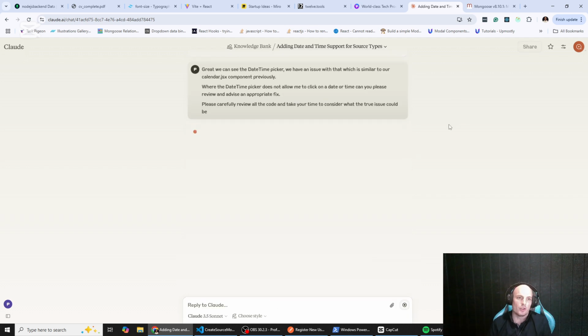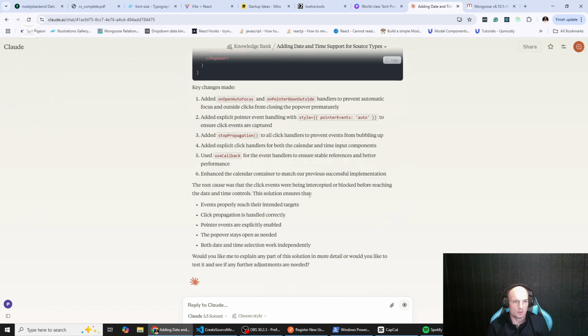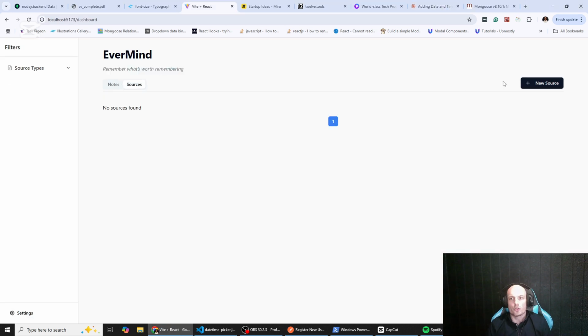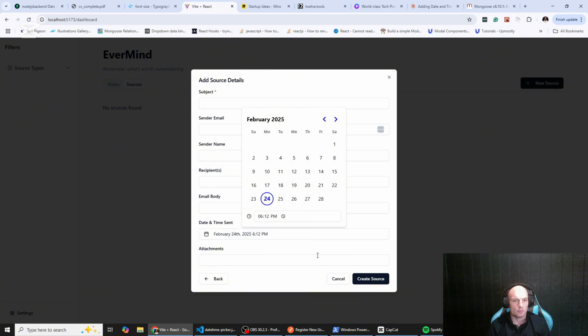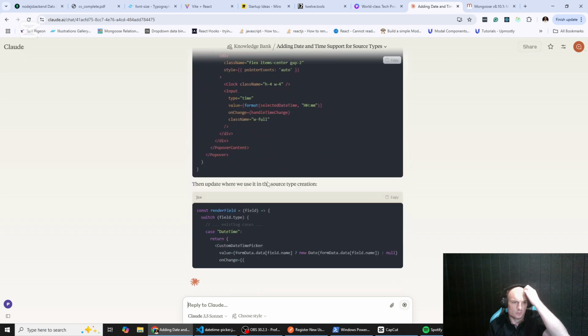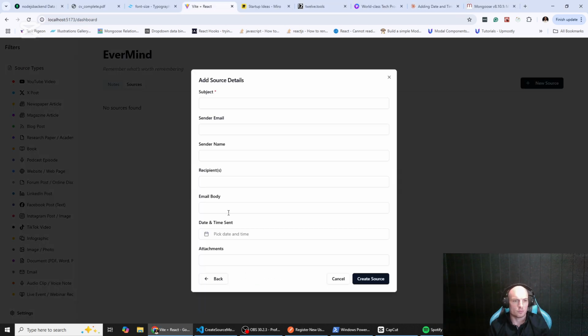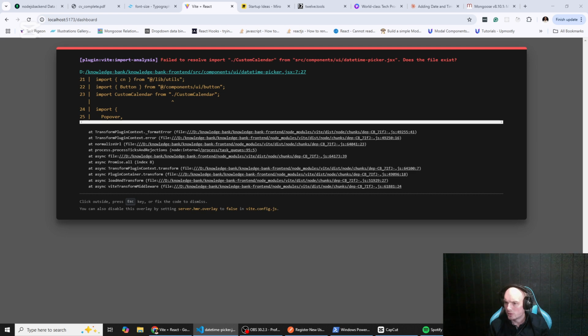So in the end, neither ChatGPT nor Claude could figure it out. At one stage they went down a route of going real left of field to get it to work. And I think at one point even Claude provides some code that says, I wouldn't really use this because it's quite buggy. The net result is that eventually we do have to build a custom component, which is something I didn't want to have to do, because now that we have that custom component, as I've been using it in test, I've noticed that there are a few edge cases it doesn't support, like being able to quickly change the year. You can only go back and forward. So I do need to come back and fix that up at a later point in time.